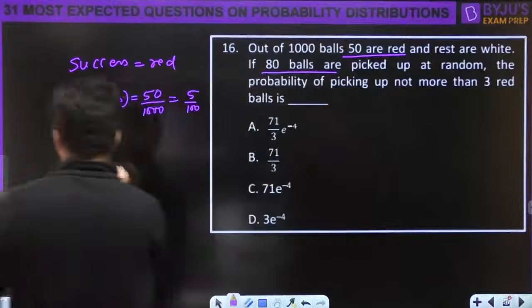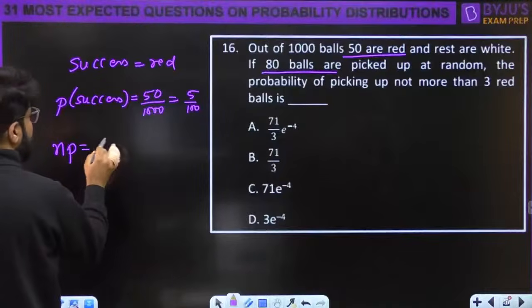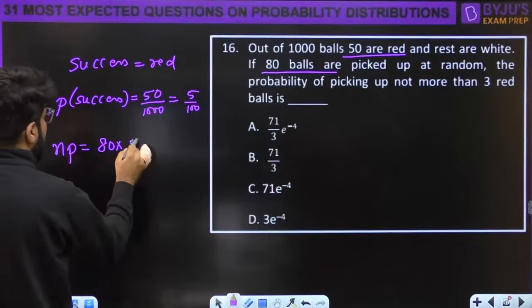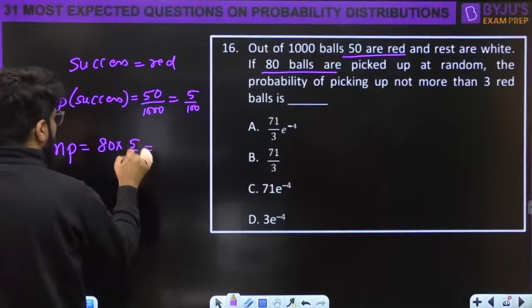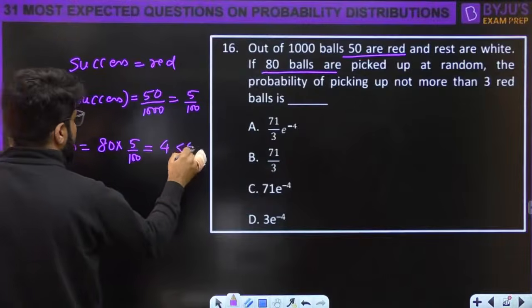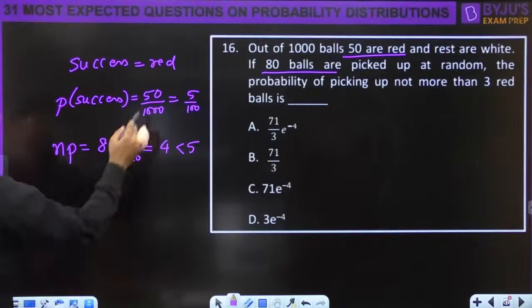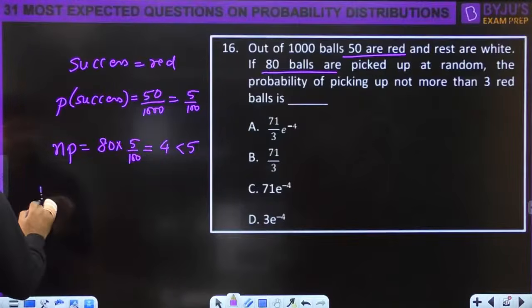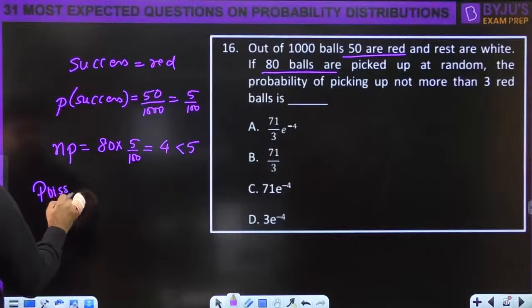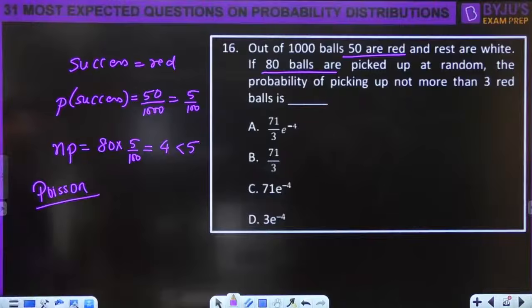80 balls are picked. Let's look at that too. What is NP? N is 80 multiplied by 5 by 100. Right? 400 by 100. This is 4. This is also less than 5. So I can go for Poisson. Probability is of the order of 1 by 100 and NP is less than 5. So I can go for the Poisson.